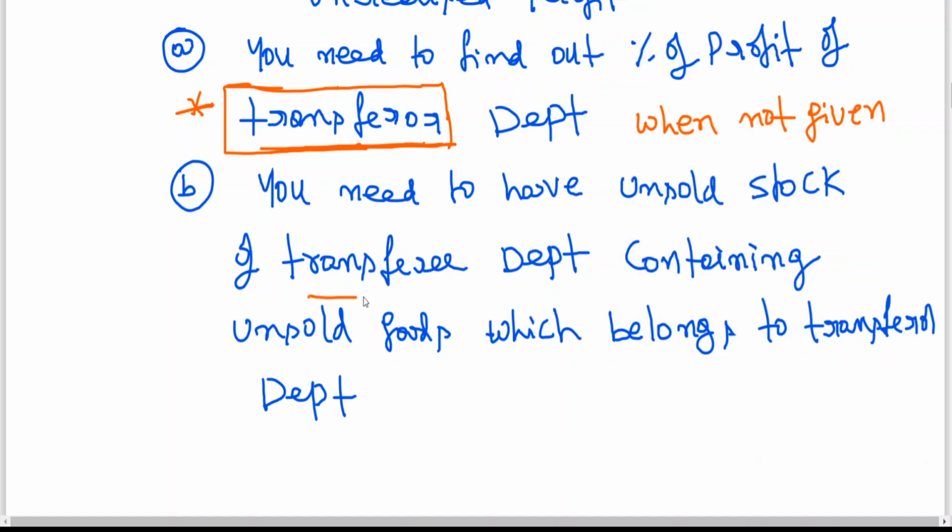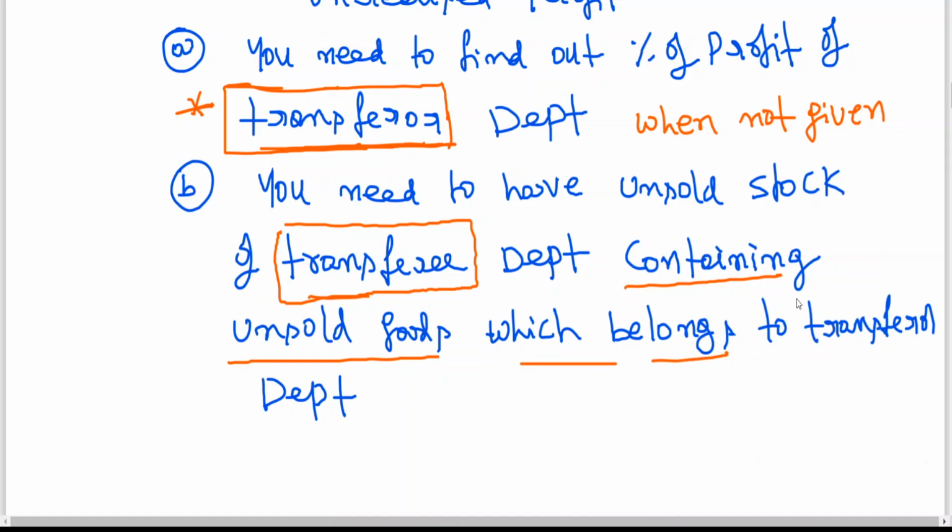So please remember, you need to have unsold stock of transferee department containing unsold goods which belongs to whom? Transferor.